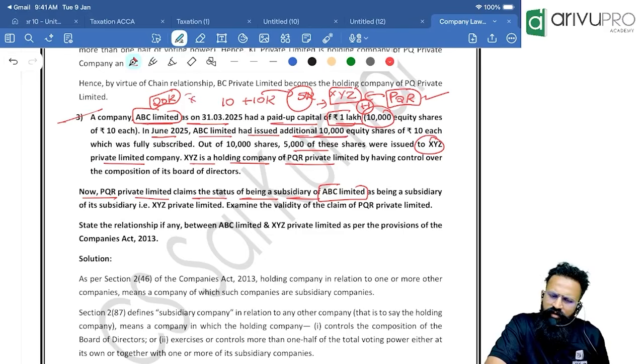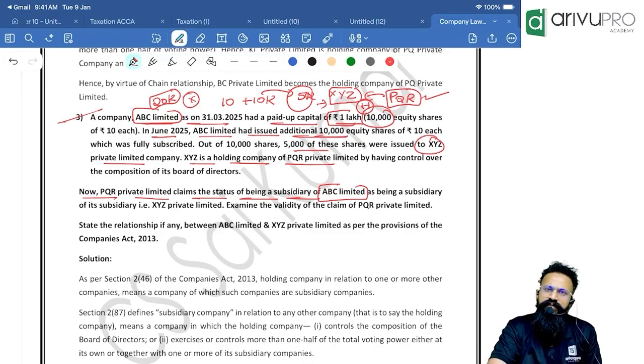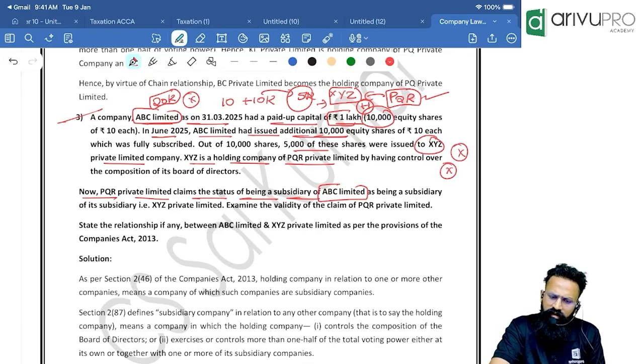Of course, people know because they both are nowhere related. Where are PQR and ABC Limited related? Nowhere are they related. So no, this contention is wrong.